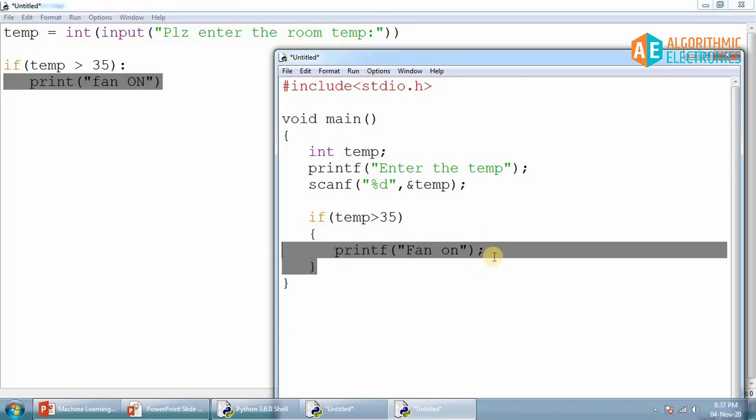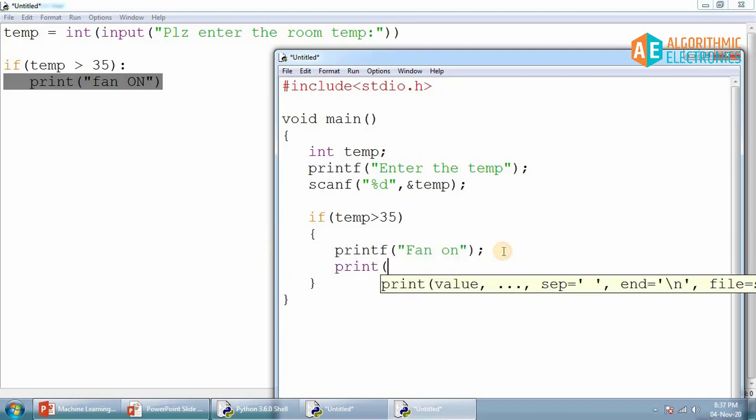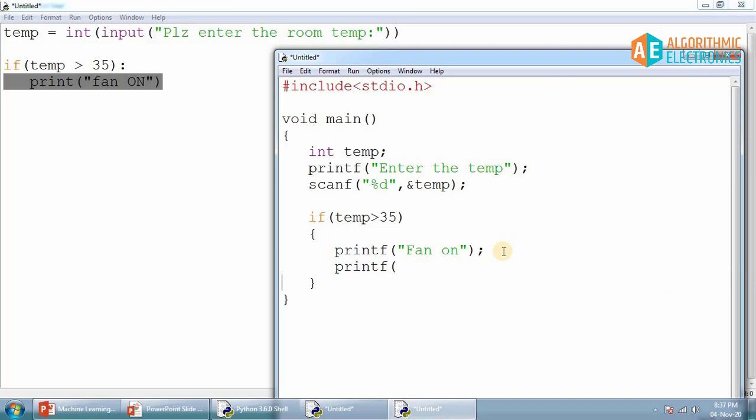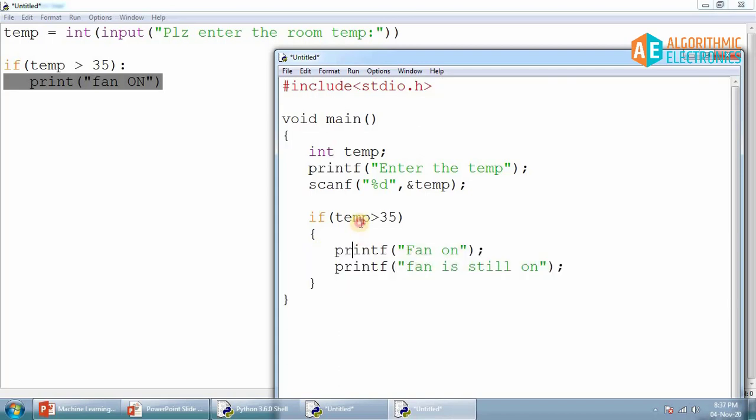Even if I write one more statement here, printf "fan is still on", something like this, again this statement is part of this if. How can we come to know? This is because of this opening and closing curly bracket. So this is the body of this if statement, and inside that, whatever number of statements you write belong to this if statement.